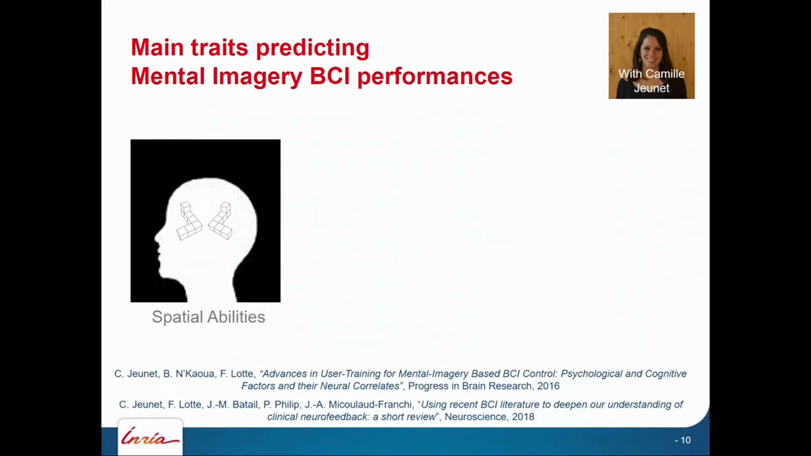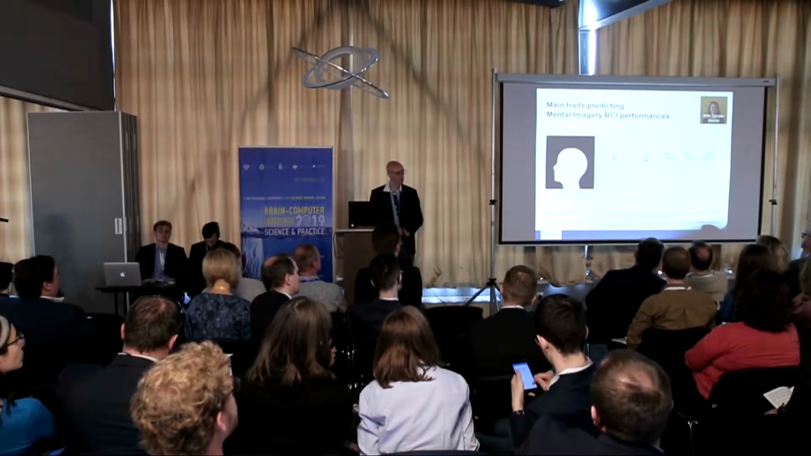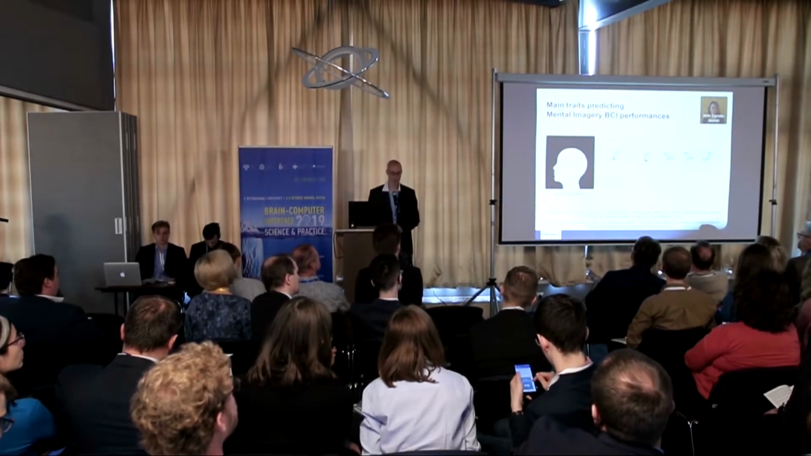So one of them is spatial abilities. That is the ability to create, manipulate, and transform mental images. So that's something that you can measure using a test called the mental rotation task. You show people a geometric figure, the one you see on the left here, and you show them on the right 4 other figures. And you ask them, okay, among these 4 figures, 2 of them are the same one as the one on the left, but rotated. So if you're good at correctly identifying which of these 2 figures are the same one as the one on the left, most likely you will have better performance at BCI control.